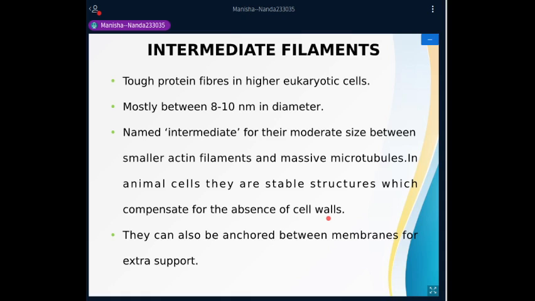So it is said that these intermediate filaments provide that additional support to the plasma membrane of animal cells that compensates for the absence of cell walls. Now they can also be anchored between membranes for extra support. You'll see different structures where these different types of intermediate filaments are anchored between different membranes and provide additional support there.